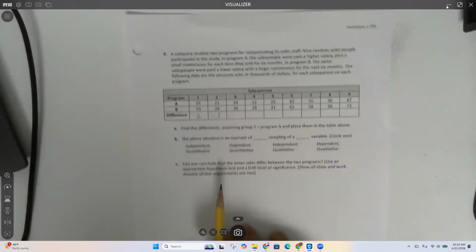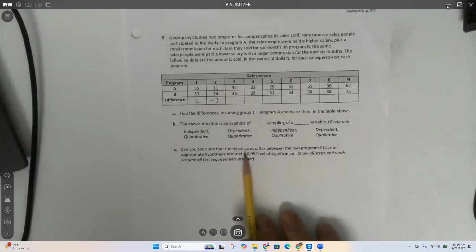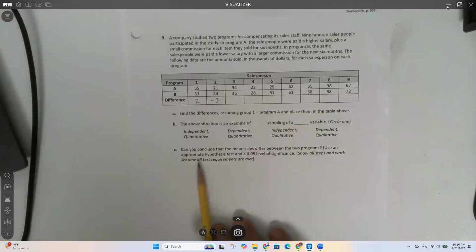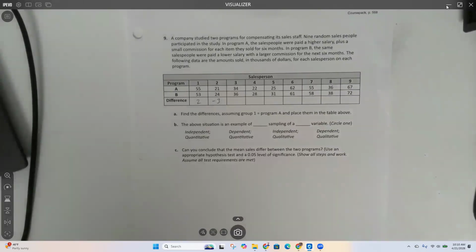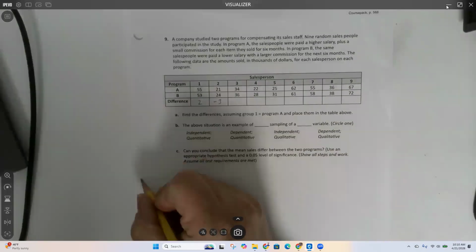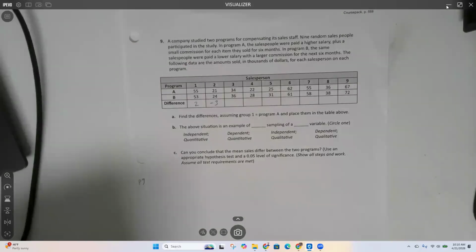Okay. Can you conclude that the mean sales differ between the two programs? Use an appropriate hypothesis test with a 0.5 level of significance. So what page should we be doing for this hypothesis test? So first of all, it's a hypothesis test, not a confidence interval.